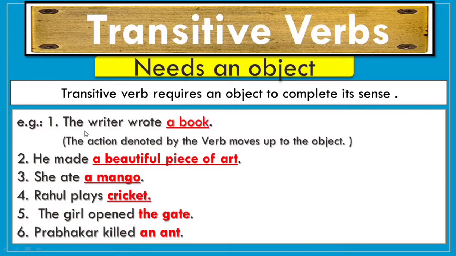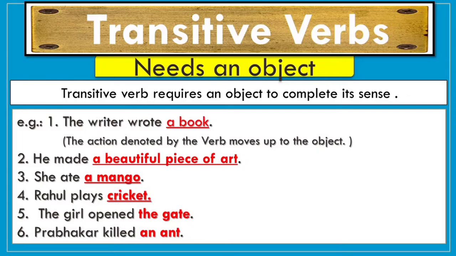The first example is the writer wrote a book. For a few seconds, if I hide this word, that is the object, a book, you will not get the clear meaning of the sentence. Let me read out the first part of the sentence. The writer wrote. So you will have a doubt. What did the writer write? लेखक ने क्या लिखा हमें पता नहीं. इसीलिए सेंटेंस का मतलब पूरा जानना हो तो हमें इस सेंटेंस में ऑब्जेक्ट की जरूरत होगी. इसीलिए ऐसे सेंटेंसेस को बोलते हैं ट्रांजिटिव वर्ब्स.